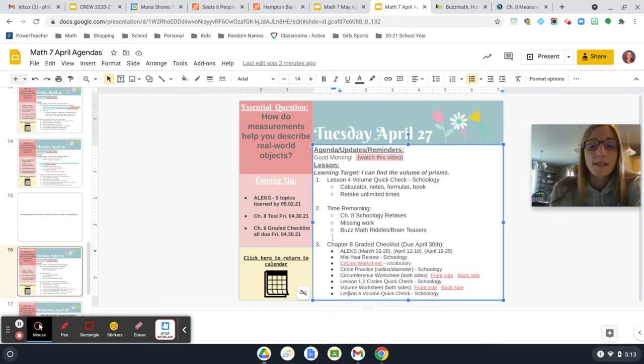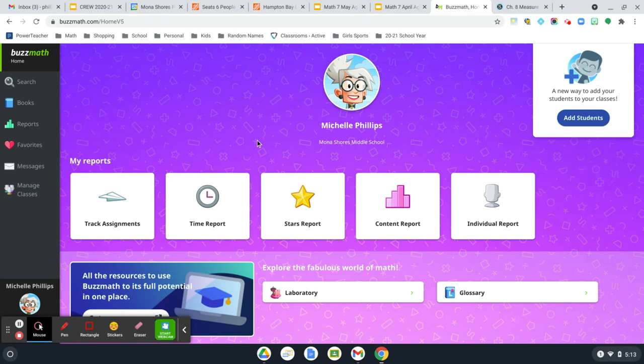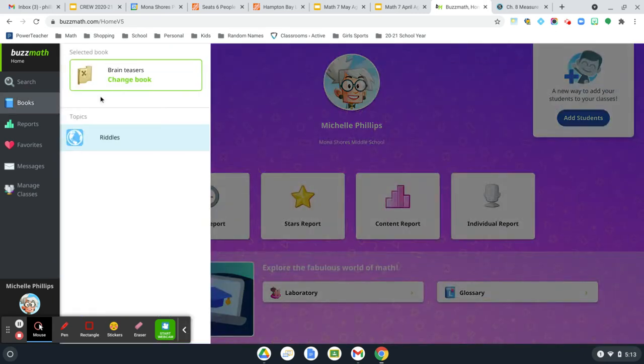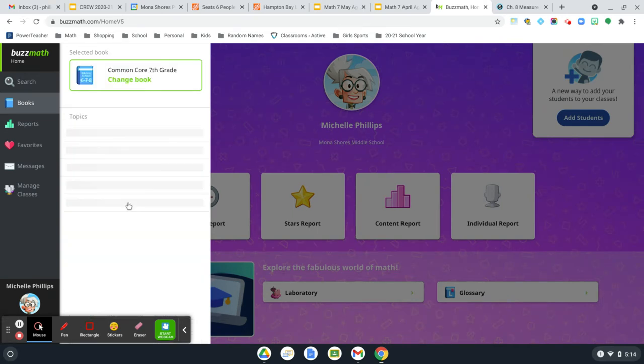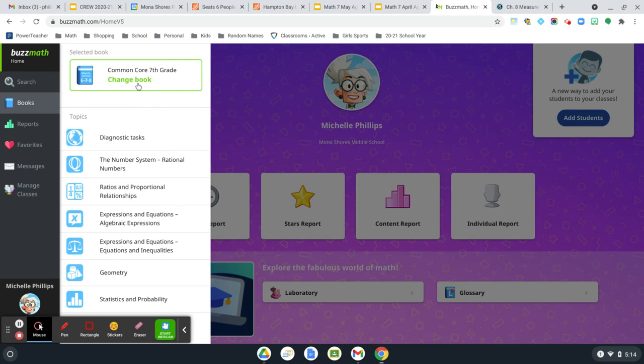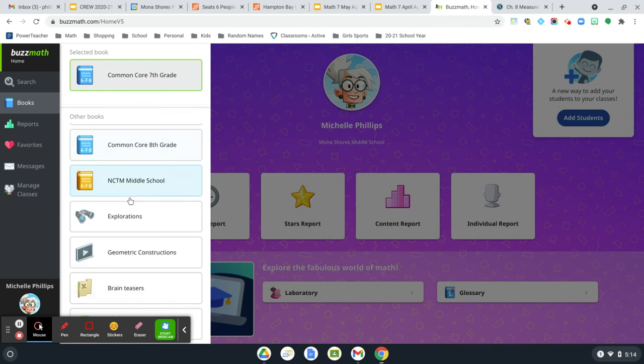And then lastly, and this is completely last after everything else has been taken care of, BuzzMath riddles and brain teasers. I haven't shown this to you yet, but if you log into BuzzMath, when you go into your home screen, you should be able to click on books. And then you should be able to change your book. Yours is probably set at the 7th grade book. Everybody's should be.